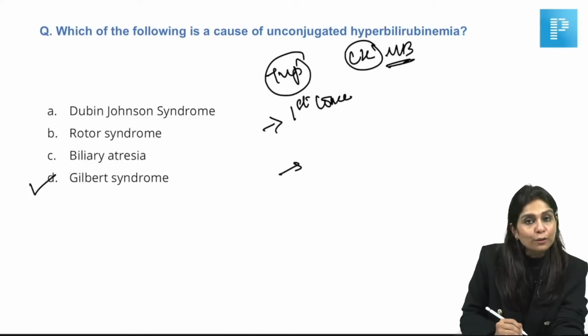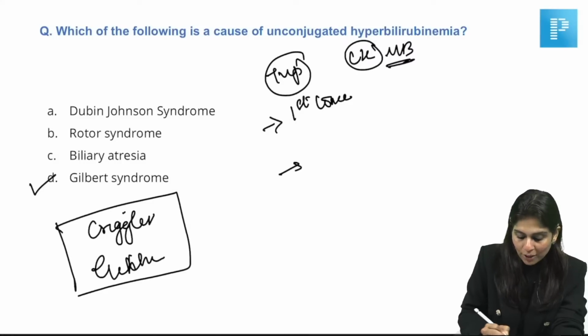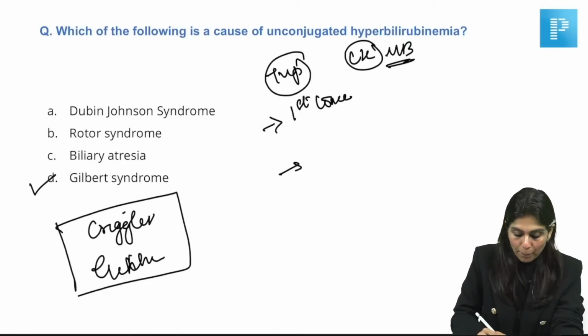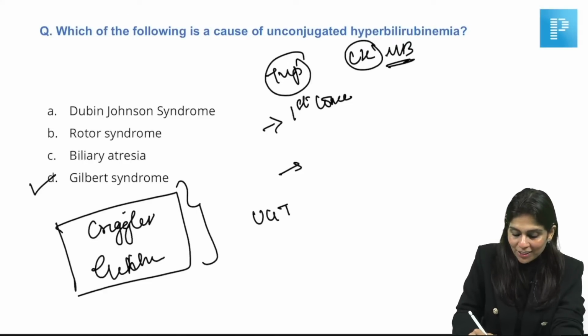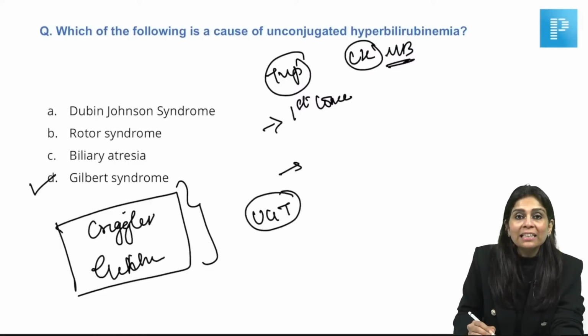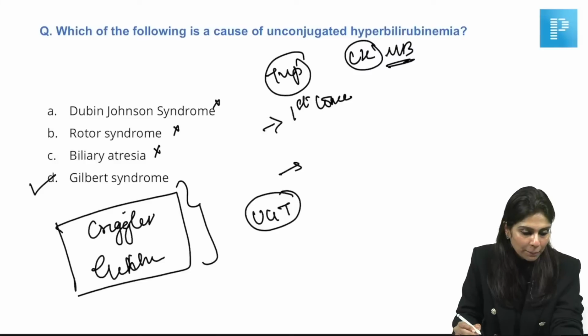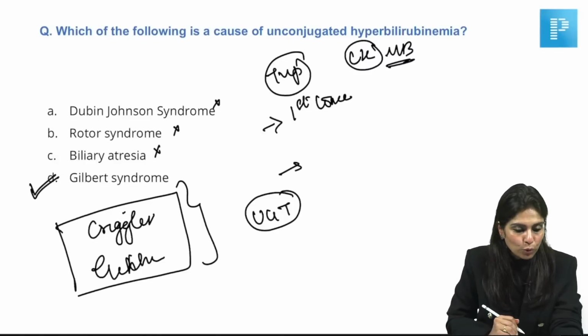Which of the following is a cause of unconjugated hyperbilirubinemia? It is Gilbert syndrome, right? So we know that Crigler-Najjar syndrome and Gilbert syndrome both cause unconjugated hyperbilirubinemia because both these conditions are caused by a genetic defect of the UDP glucuronyl transferase enzyme gene. Right? So whenever UDP glucuronyl transferase is defective, no conjugation happens. So unconjugated bilirubin levels will be elevated. Whereas conjugated hyperbilirubinemia will be seen in Dubin-Johnson, Rotor and biliary atresia. So the answer here is Gilbert syndrome.